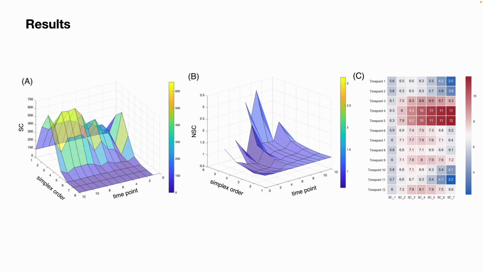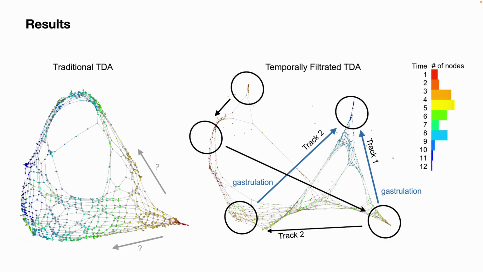Before gastrulation, the embryo is a continuous epithelial sheet of cells. After the gastrulation stage, organogenesis starts, where the individual organs develop within the newly formed germ layers. This observation is further supported by the visualization of topological data analysis mapping. Here, we compare the network visualization with or without the temporal filtration. Temporal filtration identifies the critical stage of cellular complexity changes.